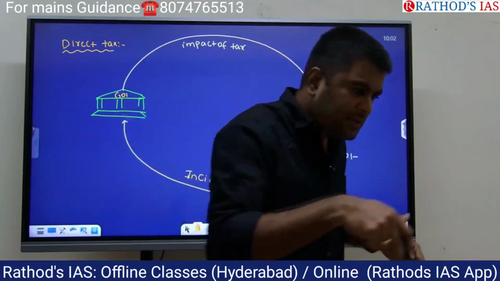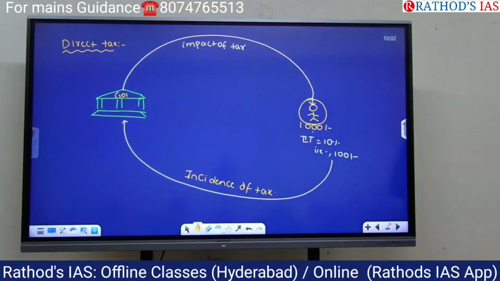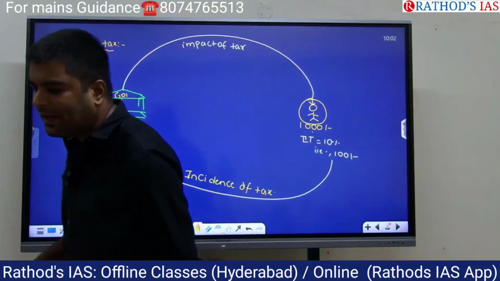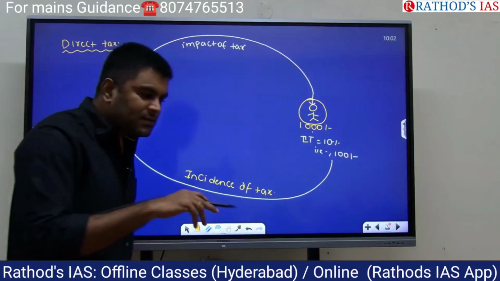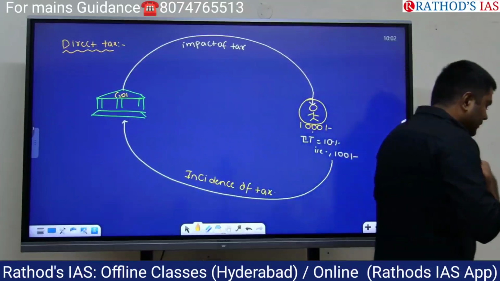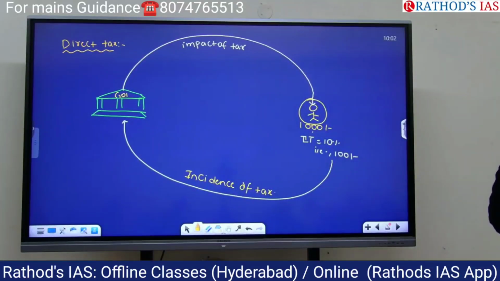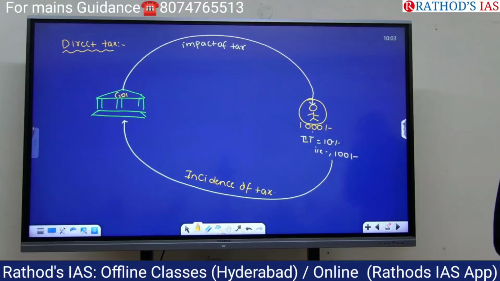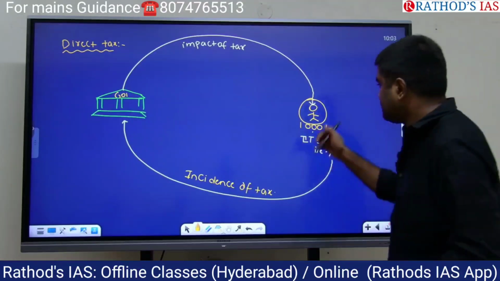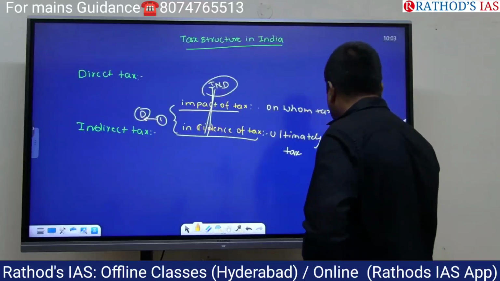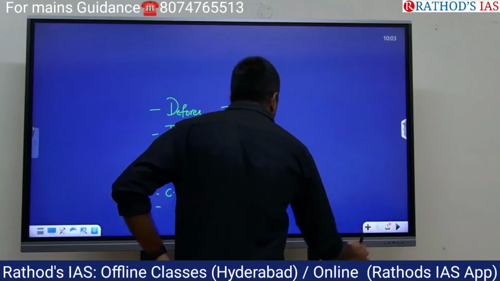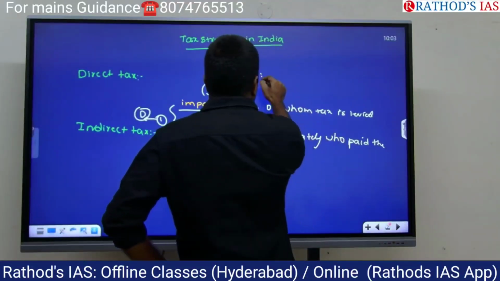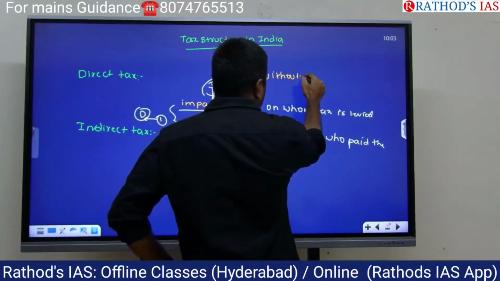Economic entities, in the bracket. Now what do you mean by economic entities? Individuals and companies. In the bracket, individuals and companies, right?